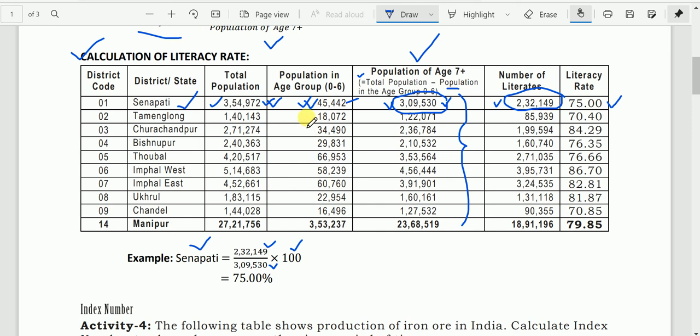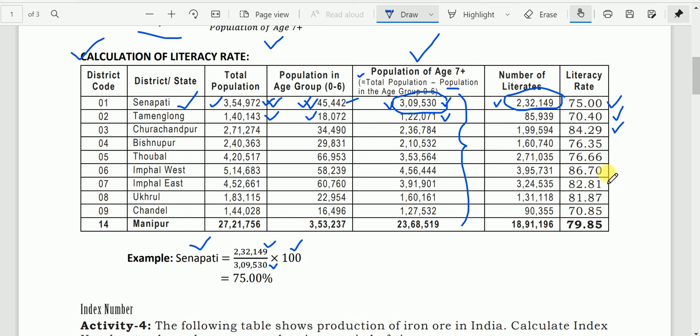First we have to subtract the population in the age group 0 to 6, 18,072, from the total population of Tamenglong. Then we get the population of age 7 plus. Applying the formula, the literacy rate of Tamenglong is 70.40. Likewise we have Churachandpur. This is the literacy rate for Churachandpur district, 84.29. I think this is the district having the highest literacy rate.